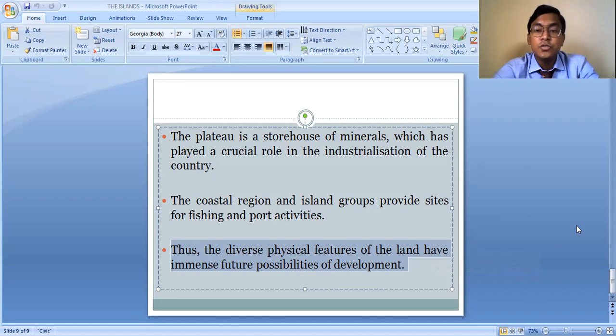So this is all about the major physiographic divisions of our country, and we are over with chapter number 2, physical features of our country.